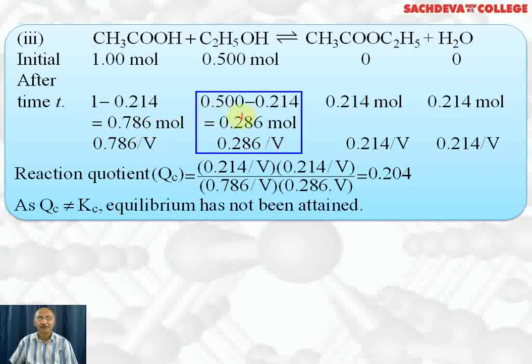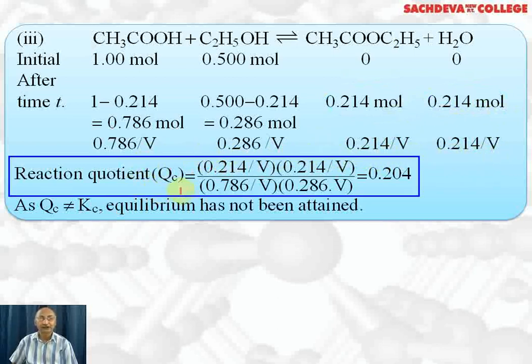Here 0.5 minus 0.214, the concentration will be 0.286 moles. Ester formed is 0.214 and water formed will also be 0.214 moles. We divide by volume so as to get concentration in moles per liter.